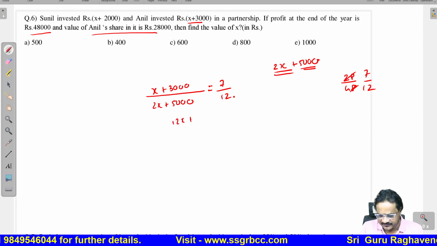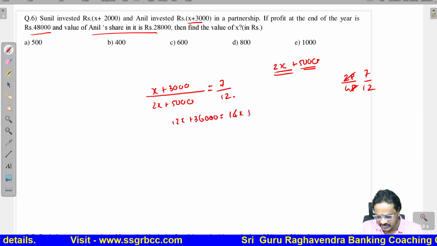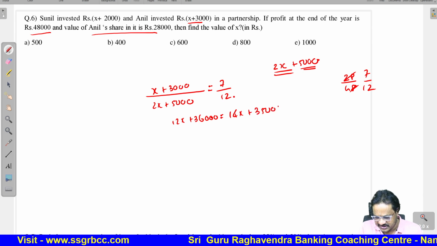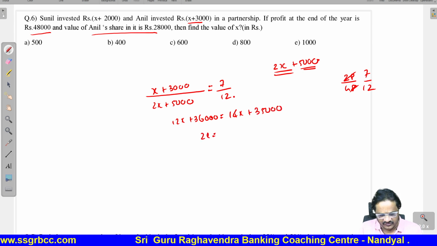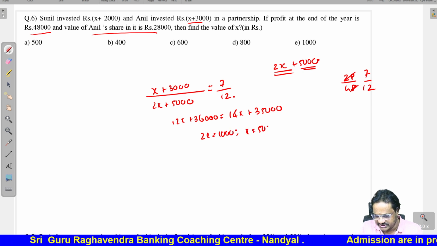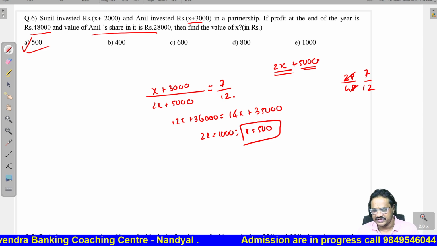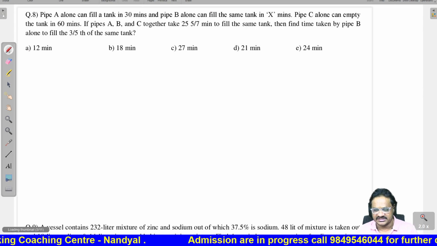Therefore, we will get 12x plus 36,000 equal to 14x plus 35,000. Therefore, 2x is equal to 1000 and x value is 500. The answer is 500. Option 1 is the correct answer. Let us see the next one.